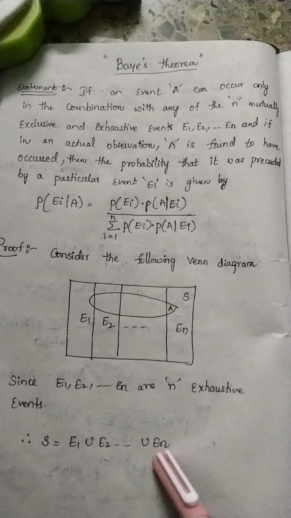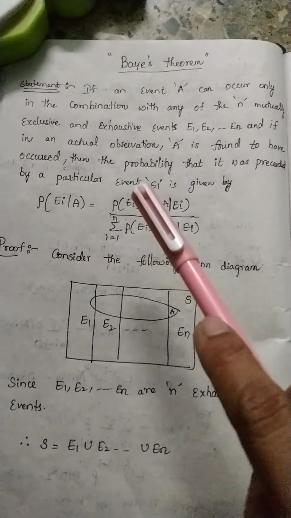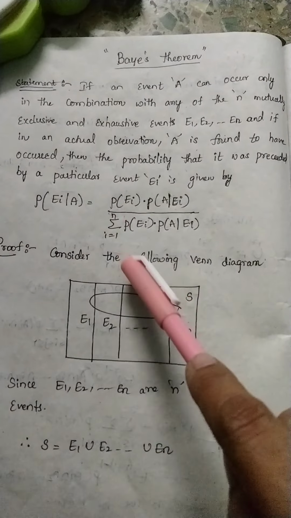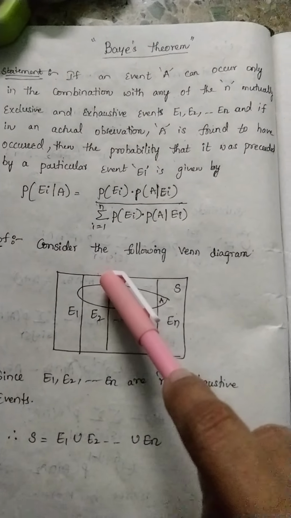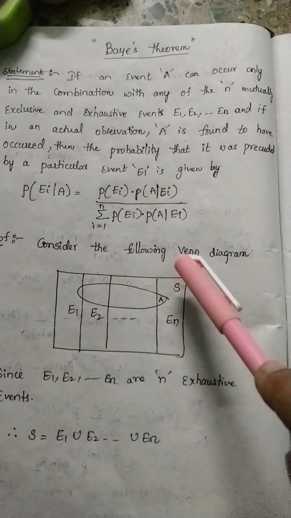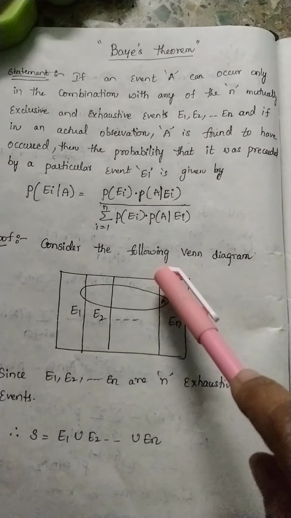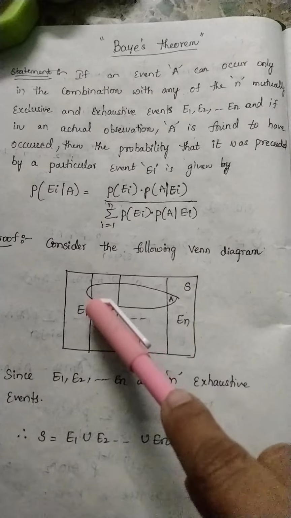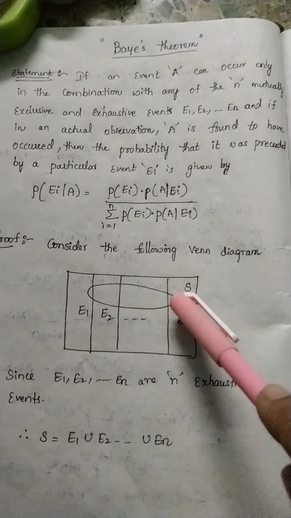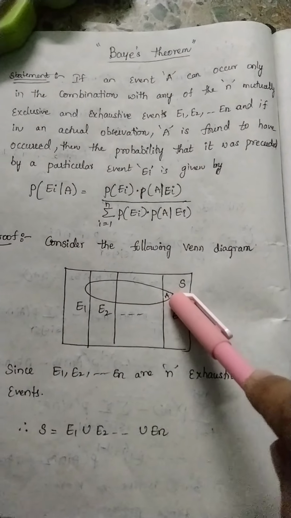And by taking that equation, A is an event that can occur with any of the mutually exclusive and exhaustive events.